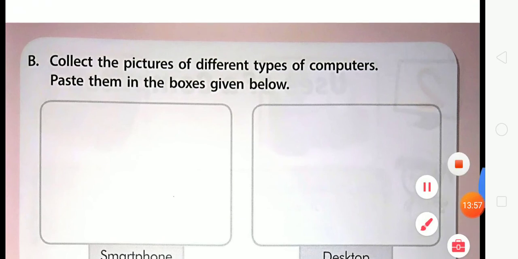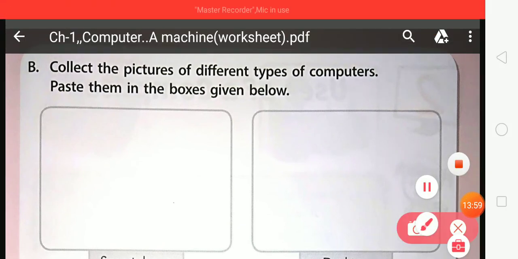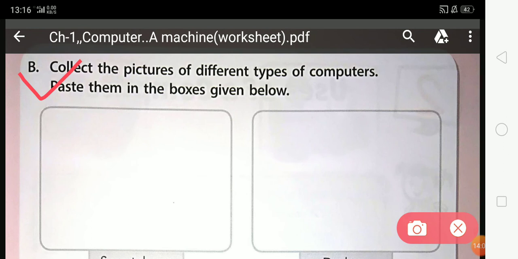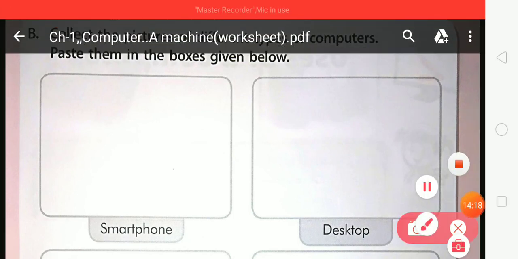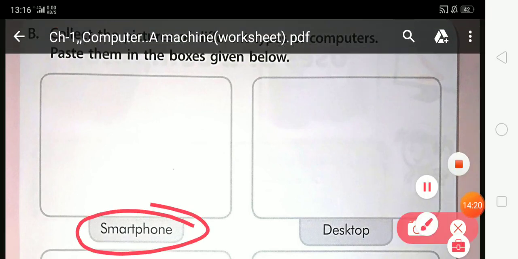In this exercise, collect the pictures of different types of computers and paste them in the boxes given below. Students, you have to collect pictures of different types of computers. In the first box, you have to paste the picture of a smartphone.